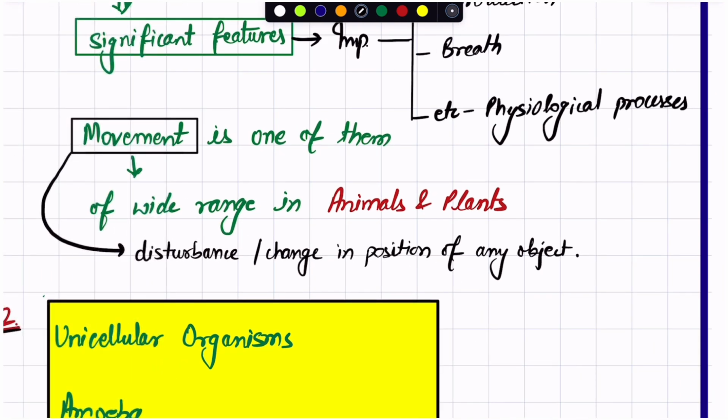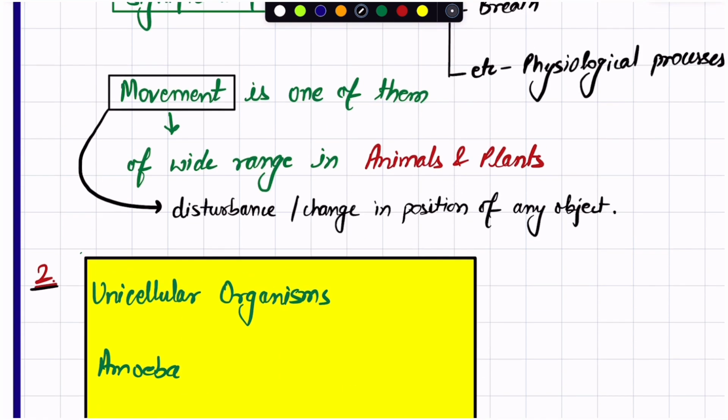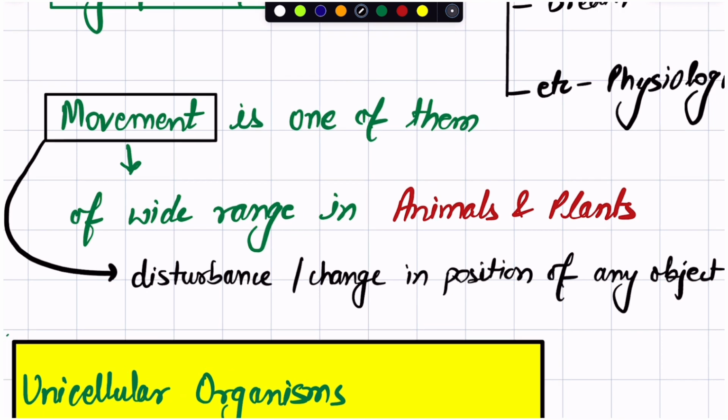So if there is a change in position of any object, then that will be movement. We move our tongue while speaking, we use our lips while speaking. While eating, we use our mouth and our jaw. While lifting any particular object, we use our limbs. So that is movement. So disturbance or change in position of any object is considered as movement.